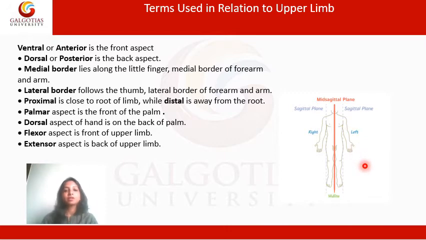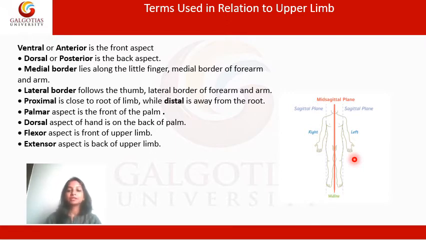Proximal is anywhere close to the root of the limb, while distal is anything away from the root of the limb. So the arm is going to be a proximal structure, whereas the hand is going to be the distal structure. The palmar aspect is the front of the palm. The dorsal aspect is going to be the back of the palm.